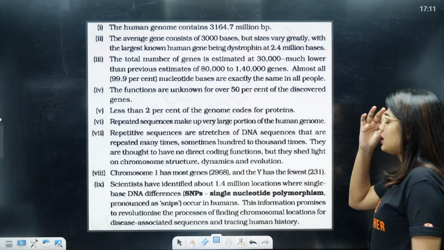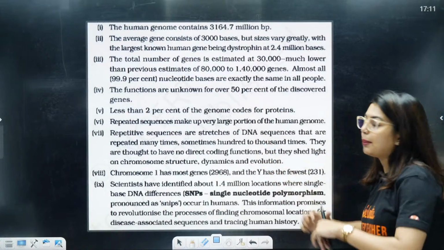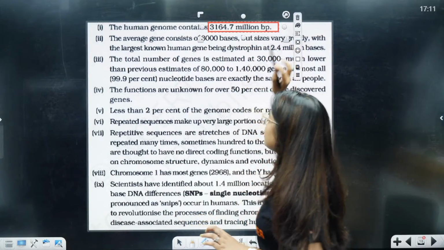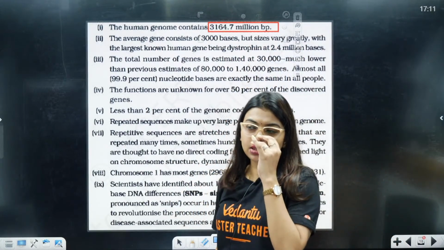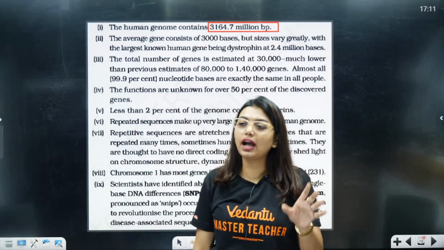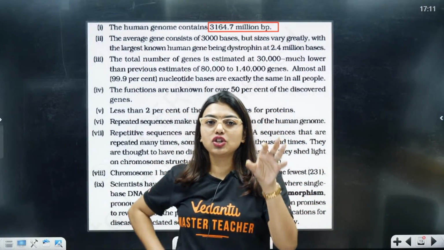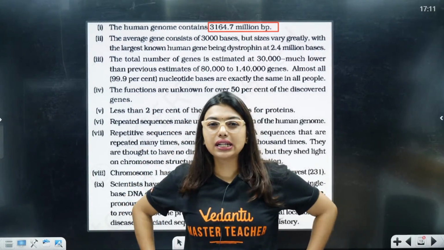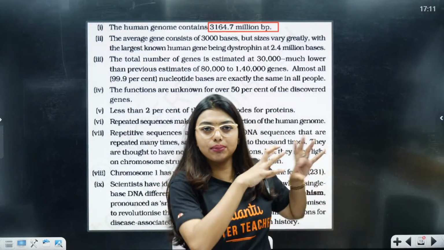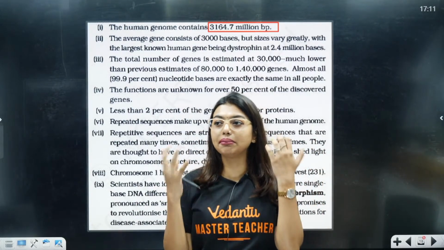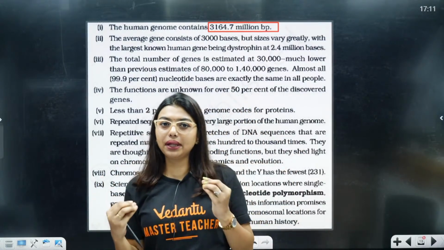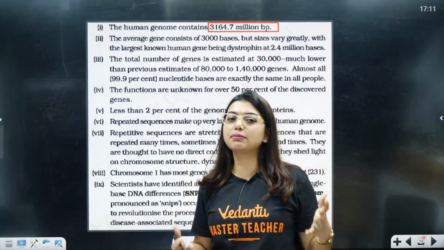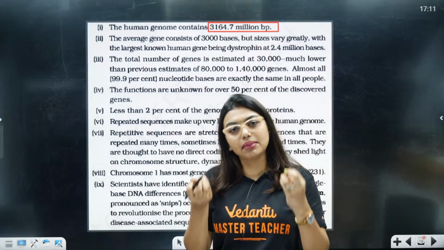Okay, now students, these were the features. See, the human genome contains 3167.7 billion base pairs. Let me tell you, your HGP project as a whole, you people were born in that year, 2006. So students, HGP as a whole, so many things you have to remember. Understanding part is there. Like that whole genome thing you can understand, but some portions you have to remember. You have to mug up a little. Many people will tell you don't mug up, but however much I explain, you will not remember. You have to learn some numbers as they are.